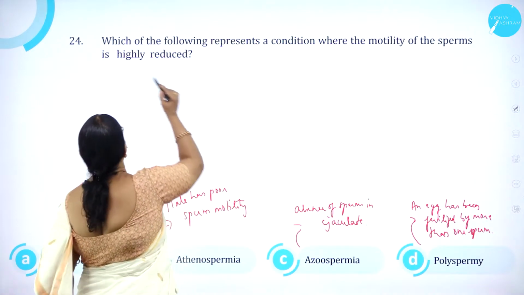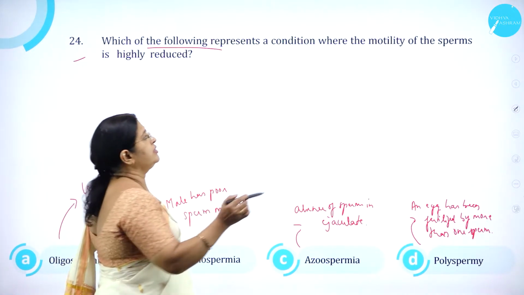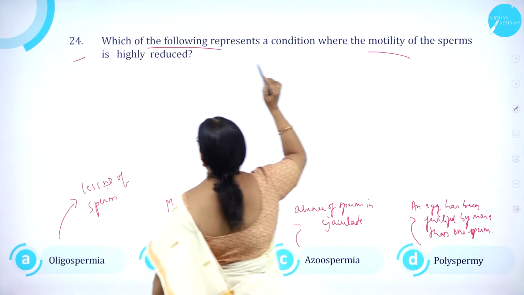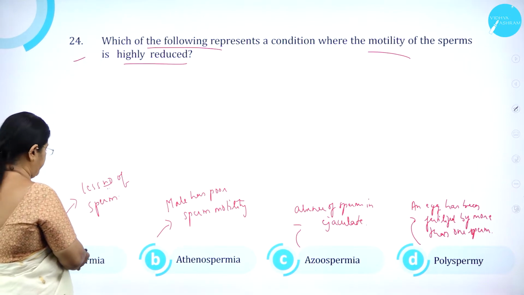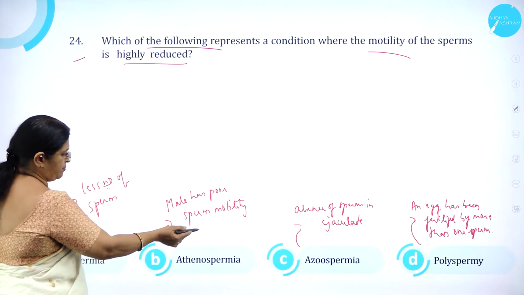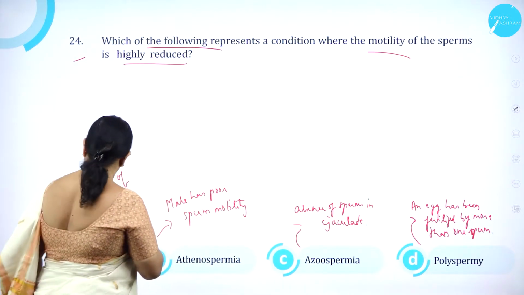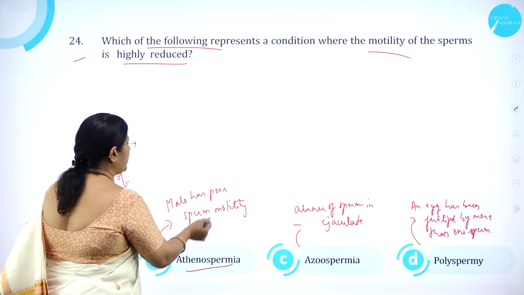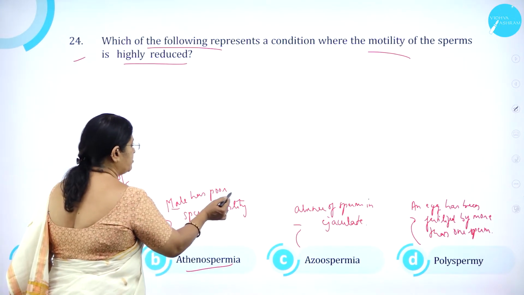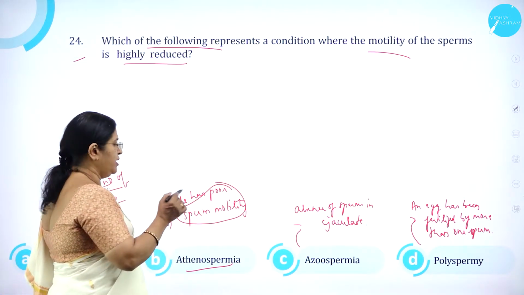Moving on to question number 24. Which of the following represents a condition where the motility of the sperms is highly reduced? Option A, oligospermia. B, actinospermia. C, azoospermia. D, polyspermy. Oligospermia means what? Less number of sperm. Actinospermia means males have poor sperm motility.